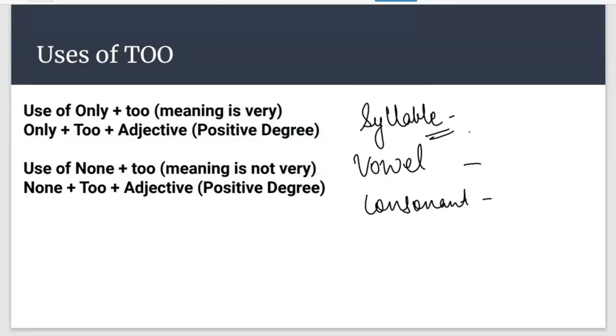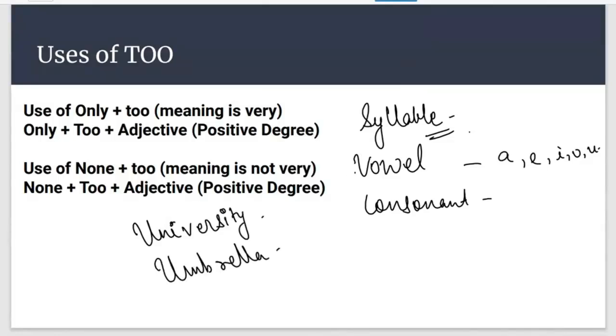So basically vowels are A, E, I, O, U. Now I'm writing two words here. Just tell me whether these two words start with a vowel or not: university and umbrella. We all know that with vowels we put an article. So this is just a question: which article will be used before it?